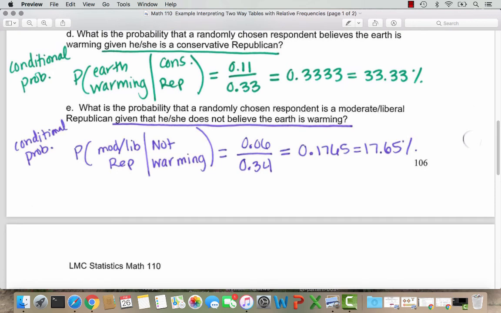Again, it's hard to think about dividing the decimals as a part or a percent, so we divide right away and put it into our decimal or percent form. So as a decimal, that's 0.1765, or as a percent, 17.65%. So what that's saying is out of those who don't believe the Earth is warming, about 17 to 18% are moderate or liberal Republicans. So this is not out of the whole survey. We're just restricting it to those who do not believe the Earth is warming. And so we call this a conditional probability because there's a restriction here.